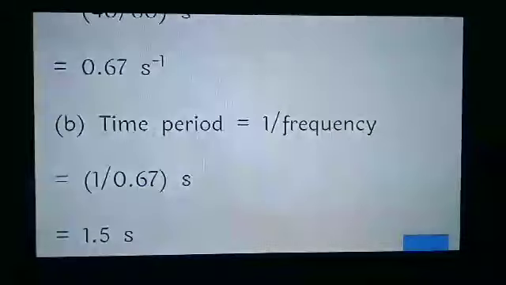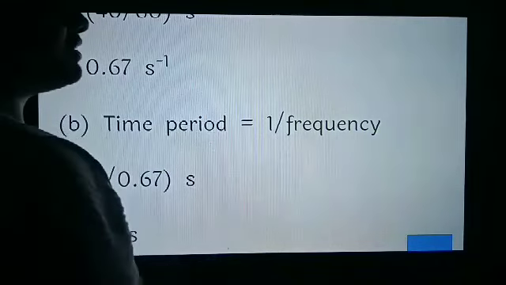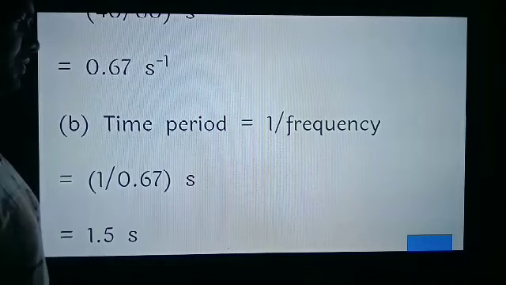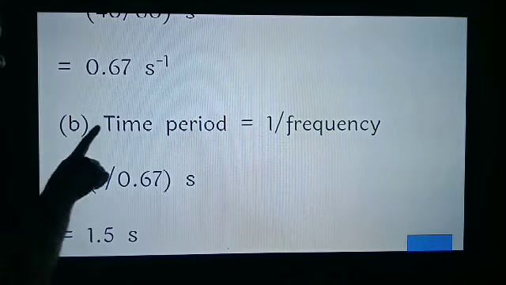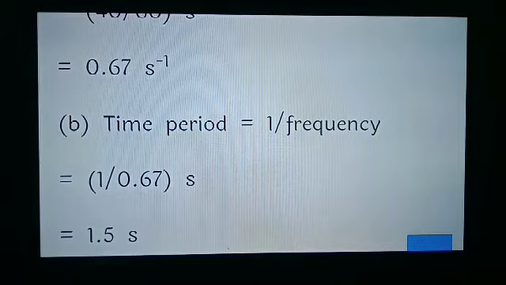Second part of this question, the time period. The time period has a relation with the frequency: time period is equal to 1 upon frequency. So we have to find out the time period. Frequency is 0.67 second inverse. So the time period will be 1 upon 0.67, that is equal to 1.5 seconds.